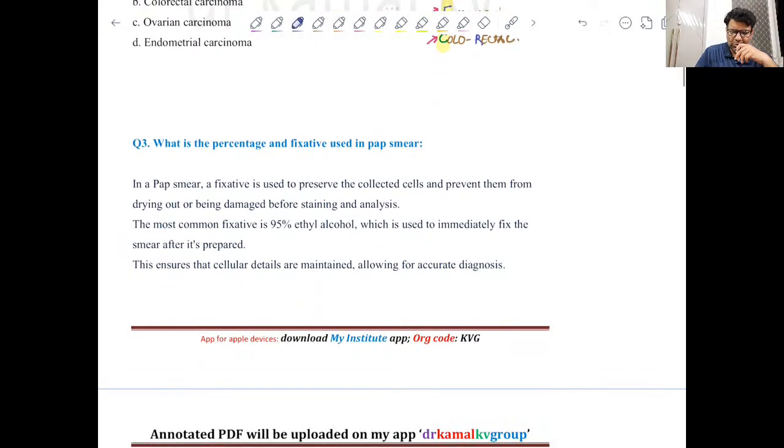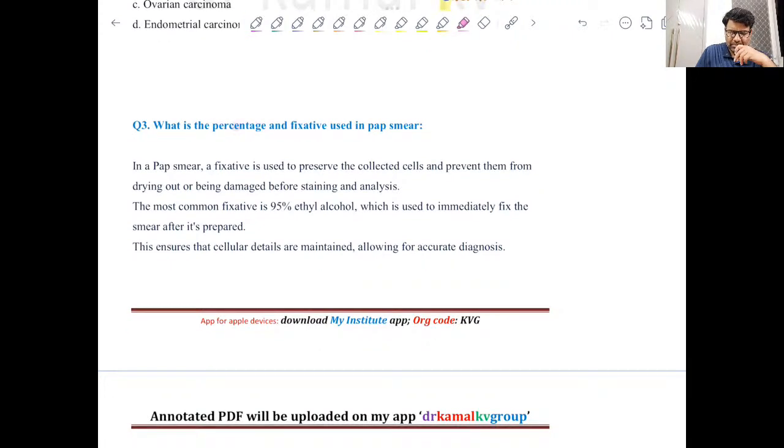Then there was a question about the percentage of the fixative used in pap smear. What fixative has to be used in what percentage for pap smear? This is usually 95% ethyl alcohol.